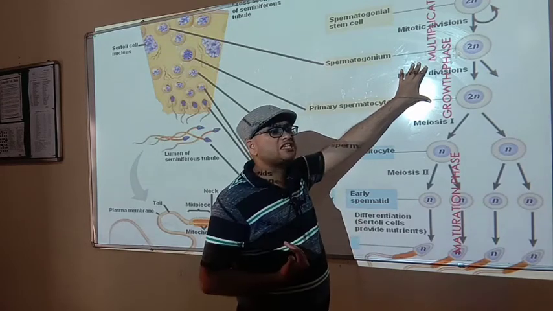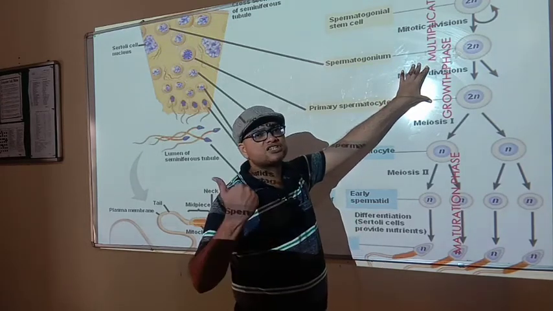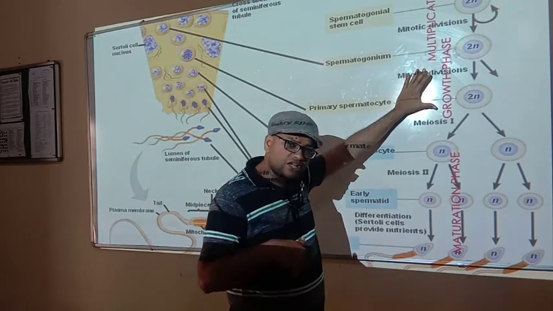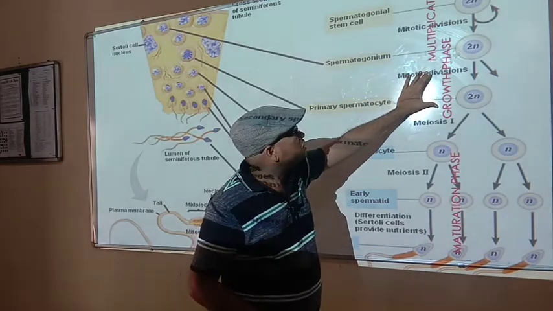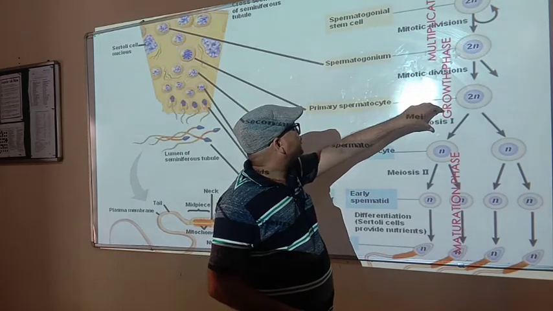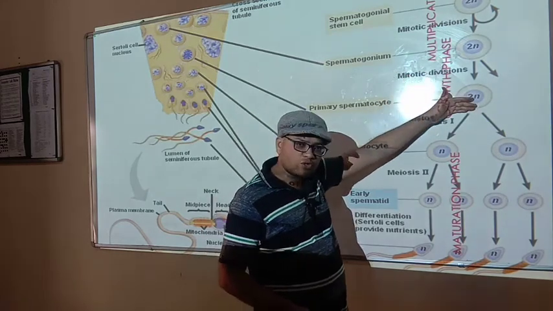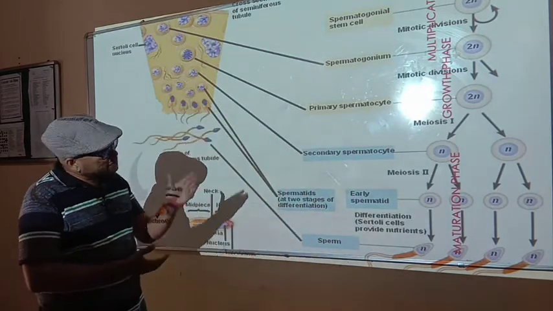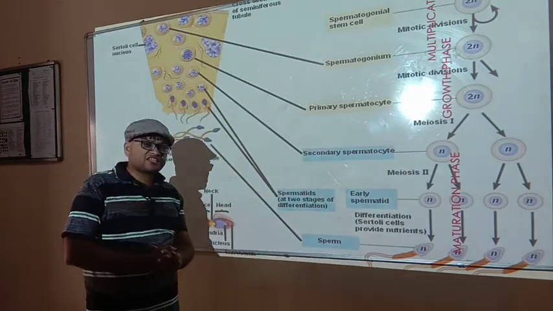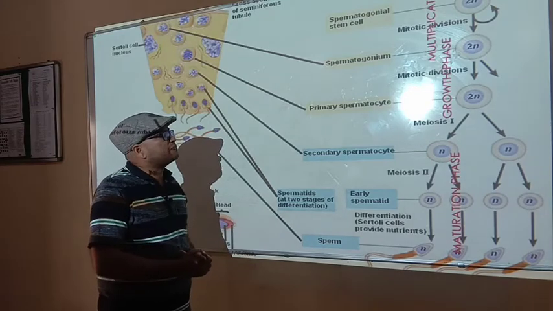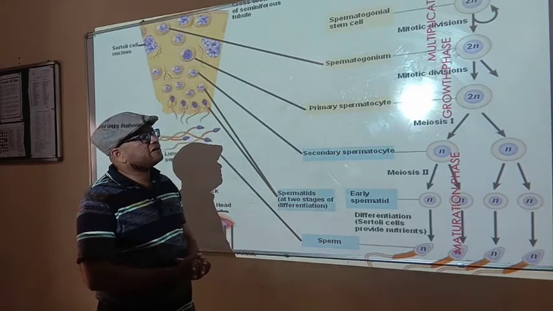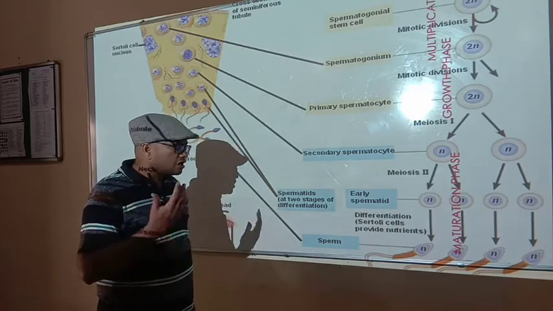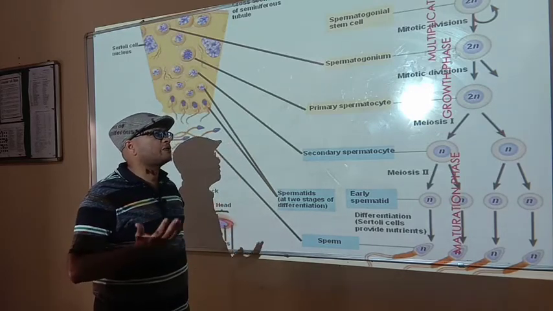After the growth phase, meiosis gets started in the process of gametogenesis, either male or female. So, during the growth phase, primary spermatocytes are produced, and after the growth phase, the maturation phase starts. During the maturation phase, the primary spermatocyte undergoes the first meiotic division to produce haploid secondary spermatocytes.